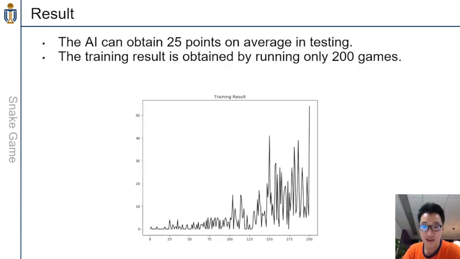This graph shows the training process. Originally, the game bot moves in random directions, which means that it can only achieve 0 points for most of the time. But after only around 100 rounds of training, the game bot can already obtain 20 points most of the time. This is very good because for myself, I play many times, but I can seldom achieve 20 points. So the computer can already achieve some superhuman performance.